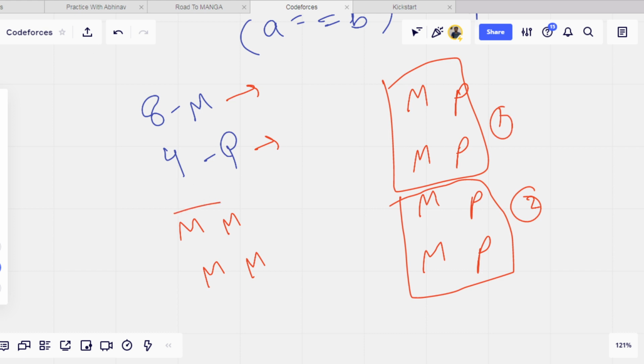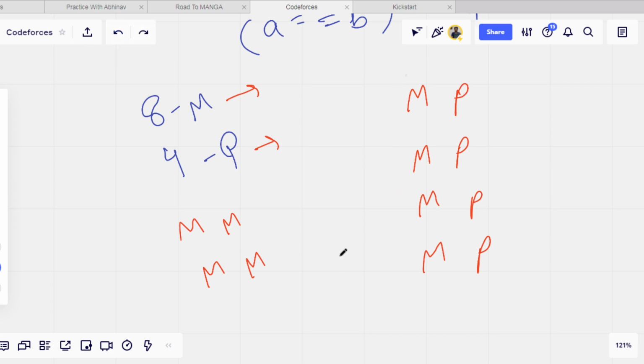But there are some m's remaining. So now here is the main logic. After making teams of 2 with one mathematician and one programmer, we will use these extra m's. Or maybe there are more programmers, or maybe there are more mathematicians. I am taking the example of more mathematicians. You can also take more programmers.